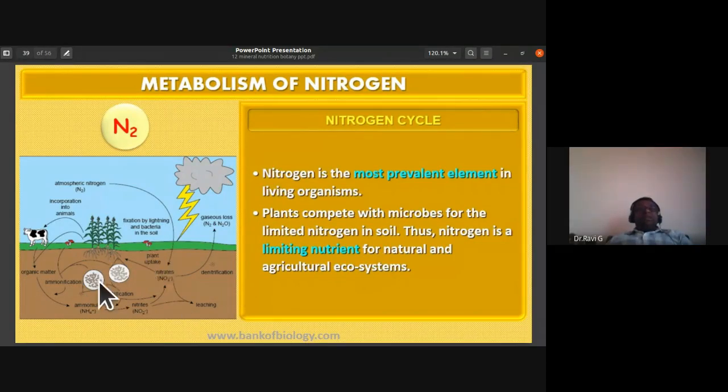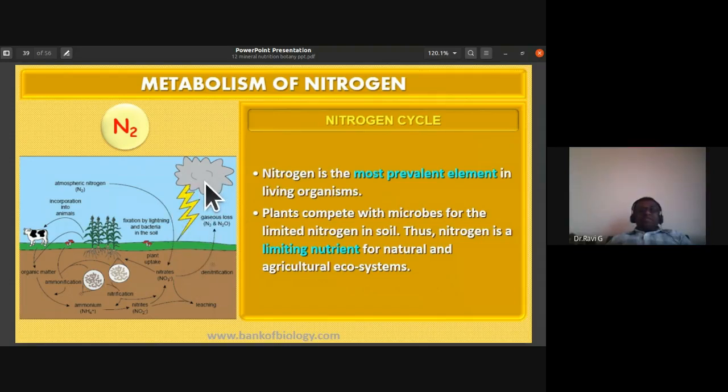Thus, nitrogen is a limiting nutrient not only for natural ecosystems but also for agricultural ecosystems. If nitrogen is not present in the soil, then the yield would be affected in the agricultural ecosystem, and the biodiversity would be affected in nature.